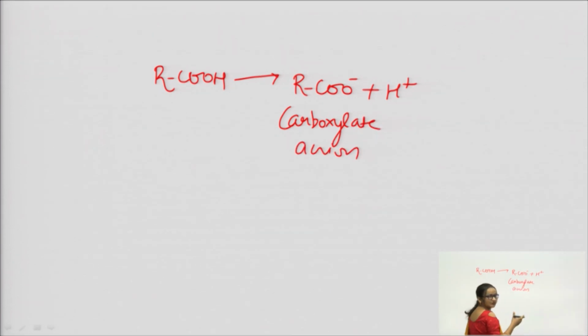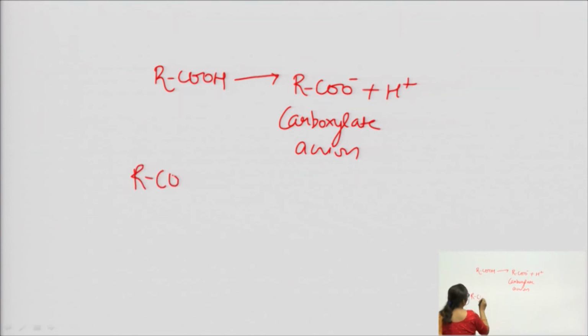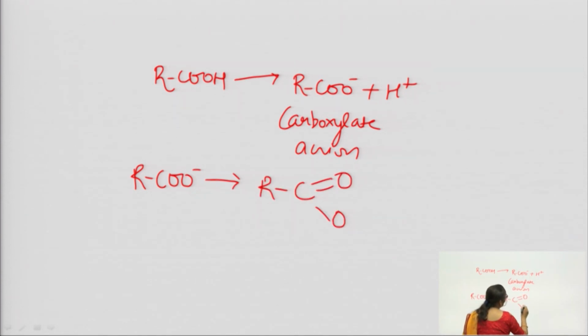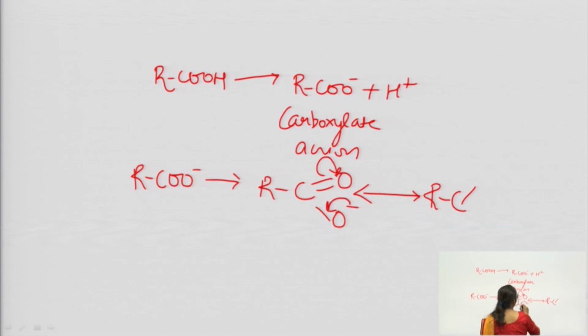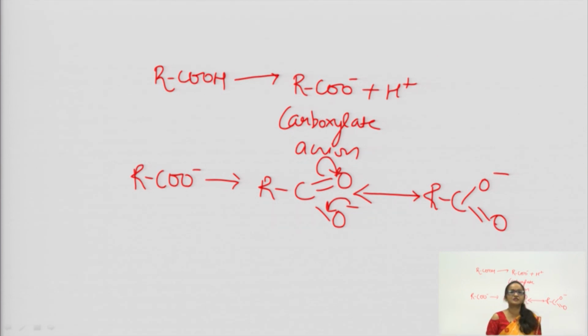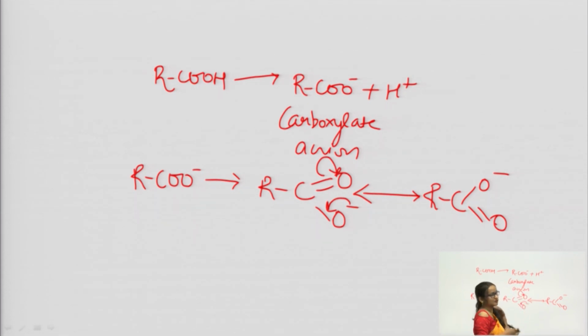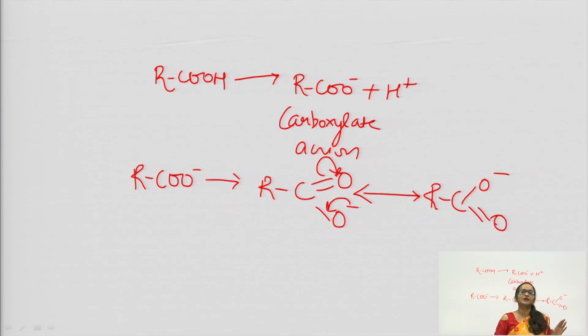And when we talk about the stability of this carboxylate anion, it will show like this: RC double bond O, O minus, and it stabilizes itself in the form R, O minus, double bond O. You can see that the carboxylate anion is stabilized into these isomeric or resonating forms, in which both the oxygens bear the negative charge.